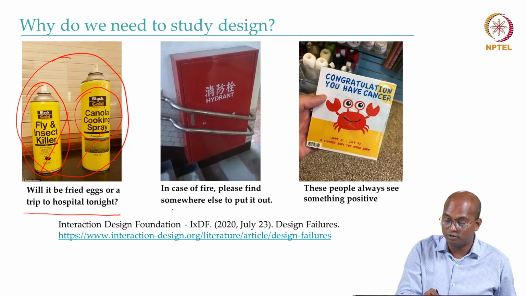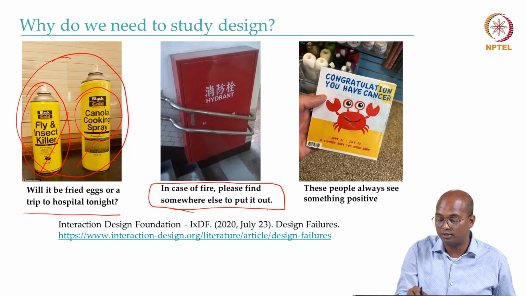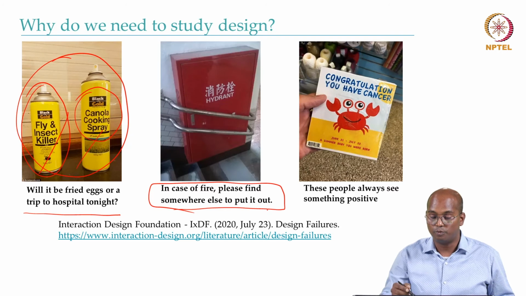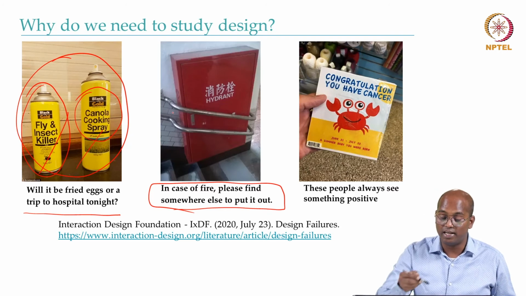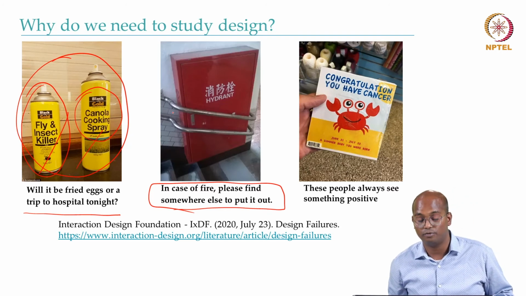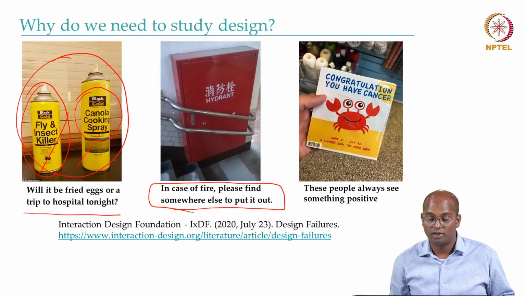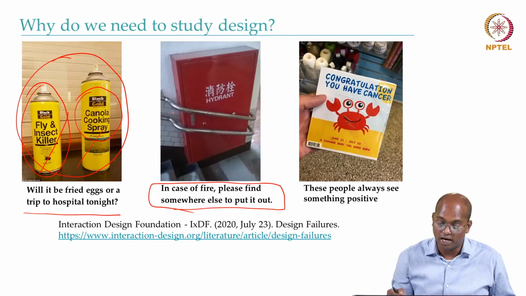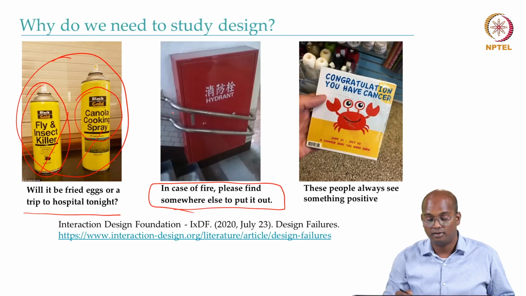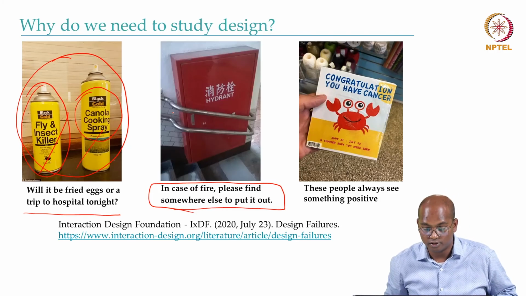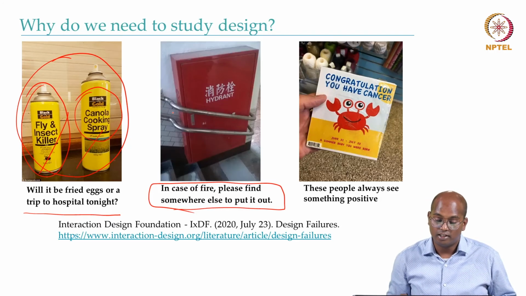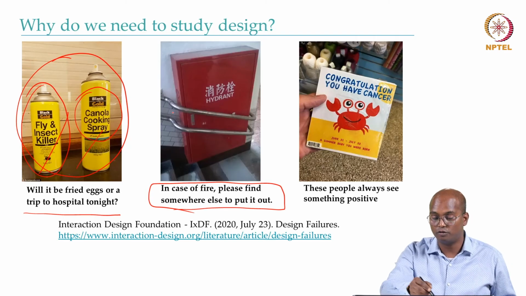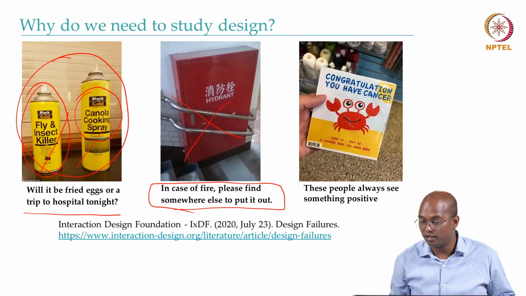Similarly here, in this case of fire, please find somewhere else to put it out, because probably this railing was built after the hydrant was there. So instead of removing this hydrant, the constructor decided to just build it this way, which is of no use. You can't use the hydrant anymore.